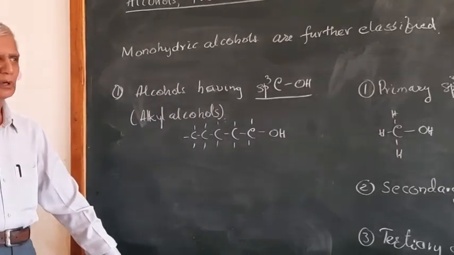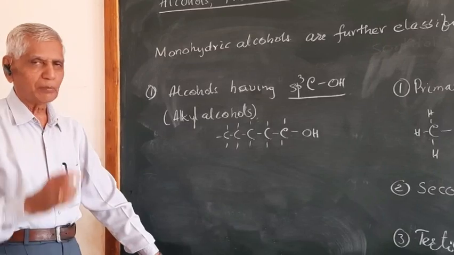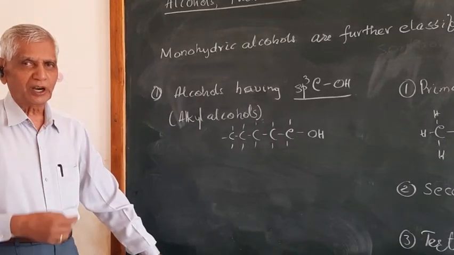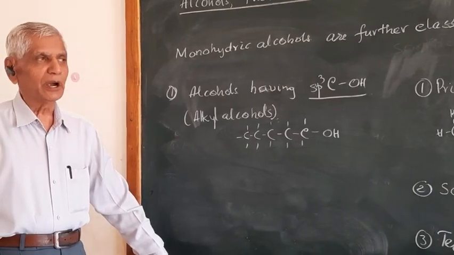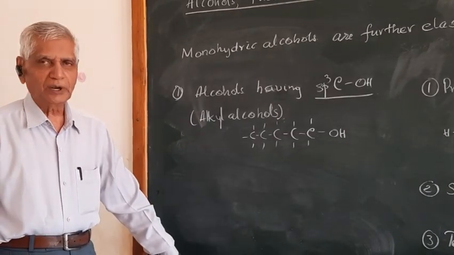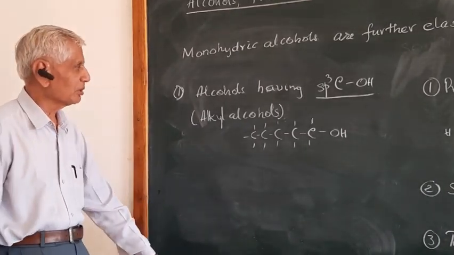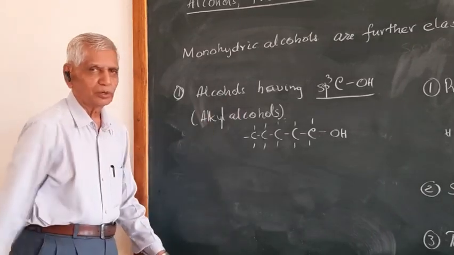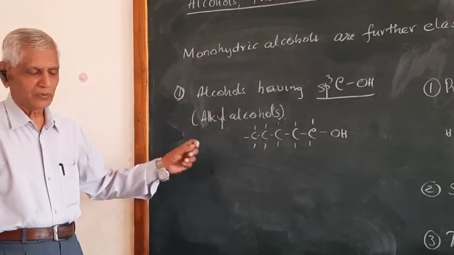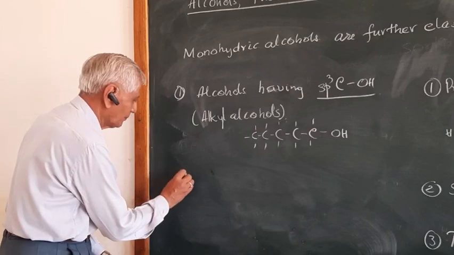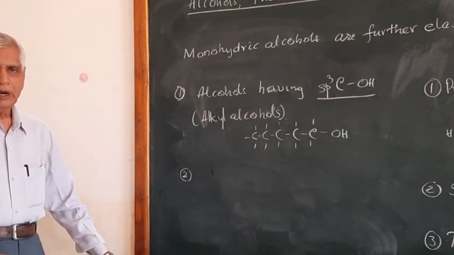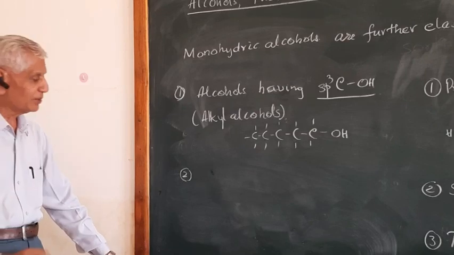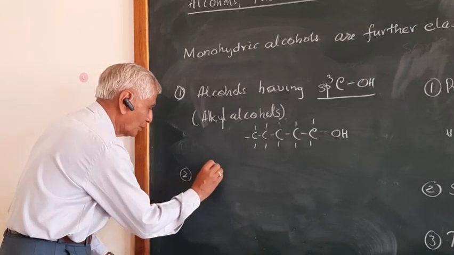Any problem? So in alkyl alcohols, the compound is completely saturated and does not contain any double bond in between, and the OH group is connected to sp3 carbon. So such compounds are called alkyl alcohols. This is the first type of compound. Second one, sp3 carbon OH group, another compound which is called allylic alcohol.